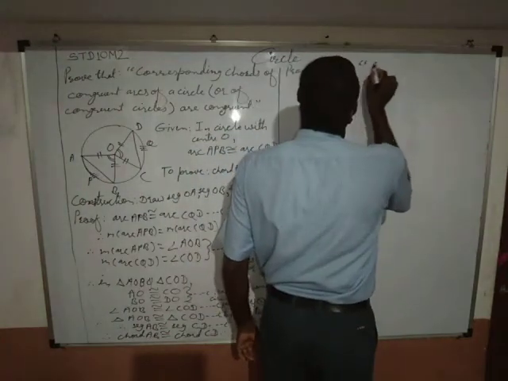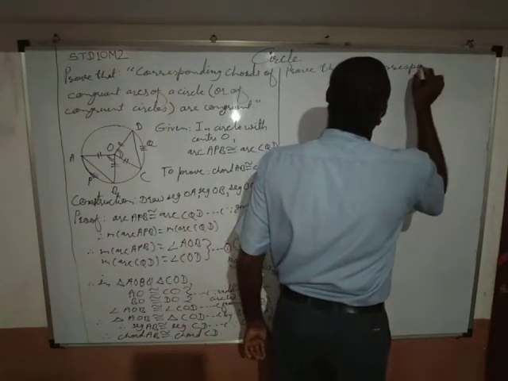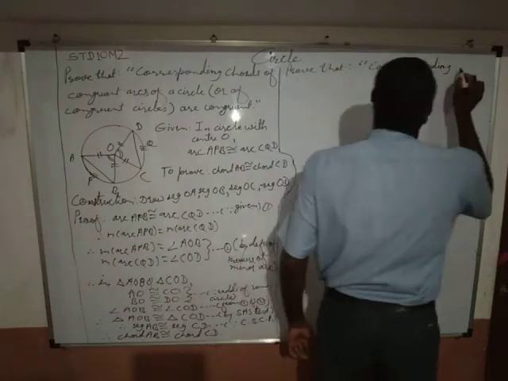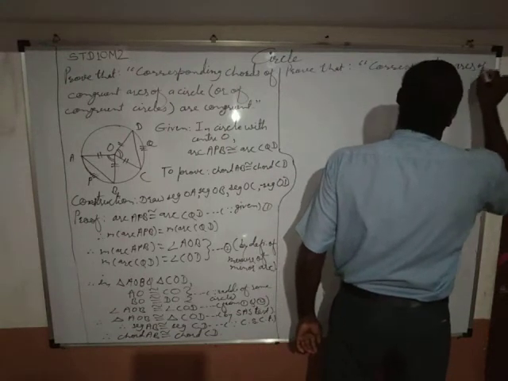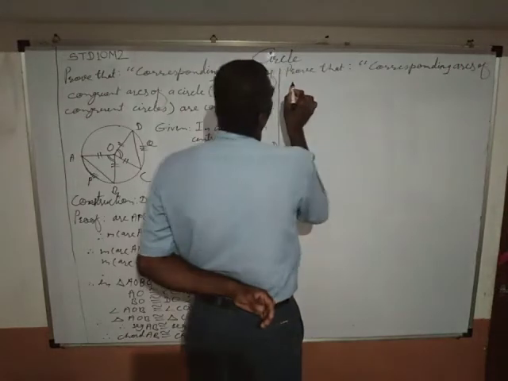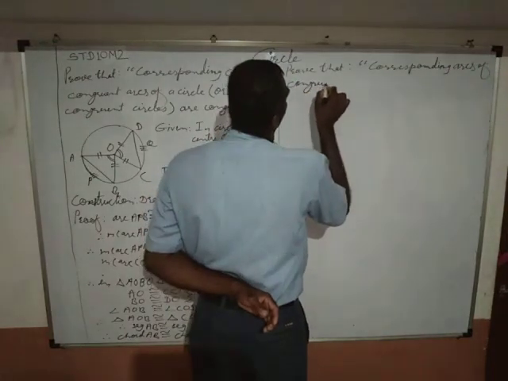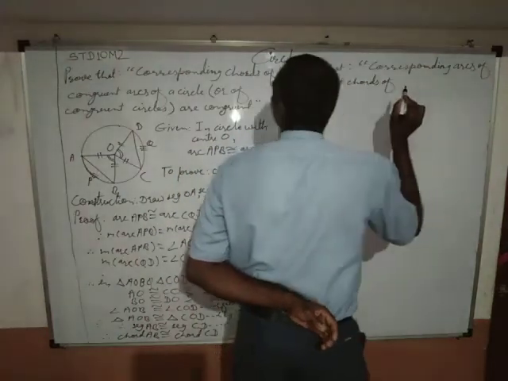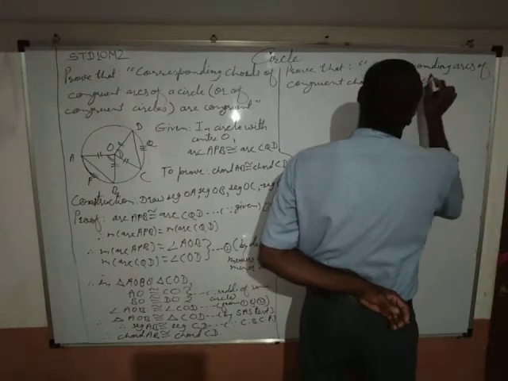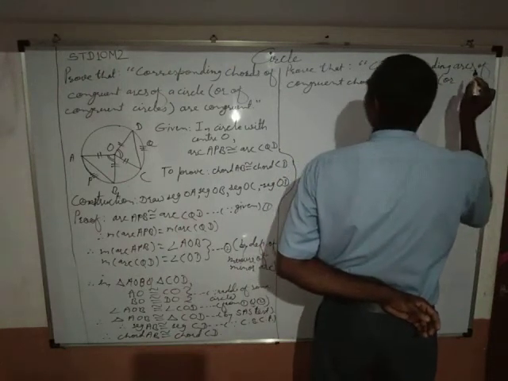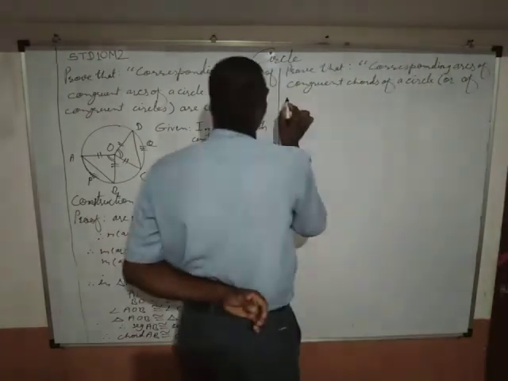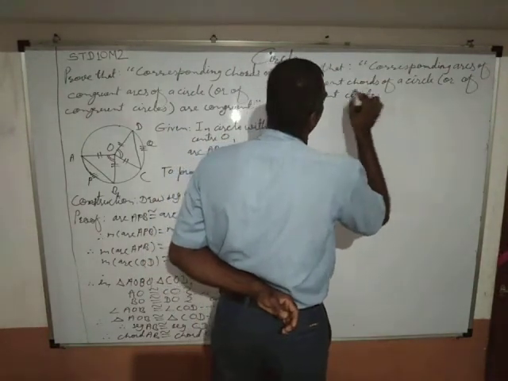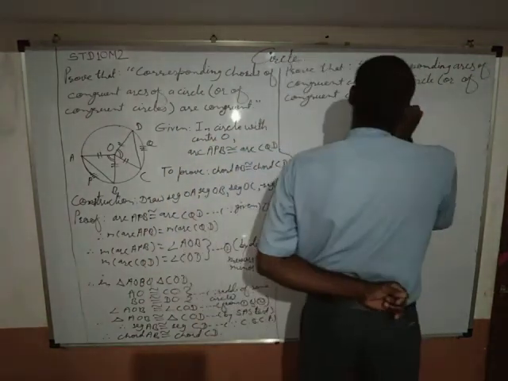Prove that corresponding arcs of congruent chords of a circle or of congruent circles are congruent.